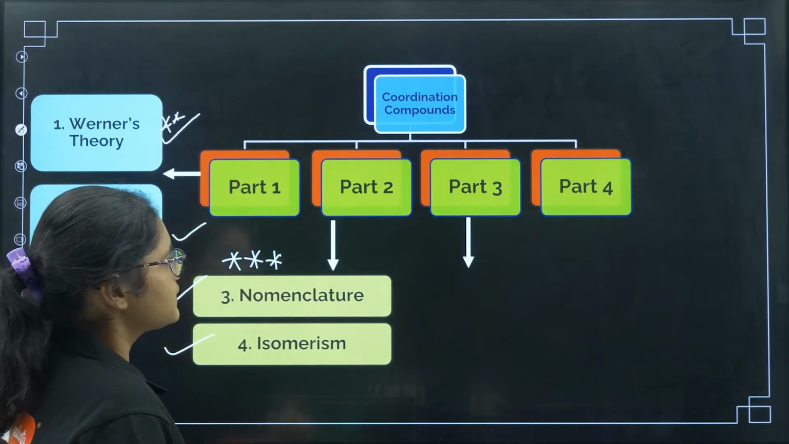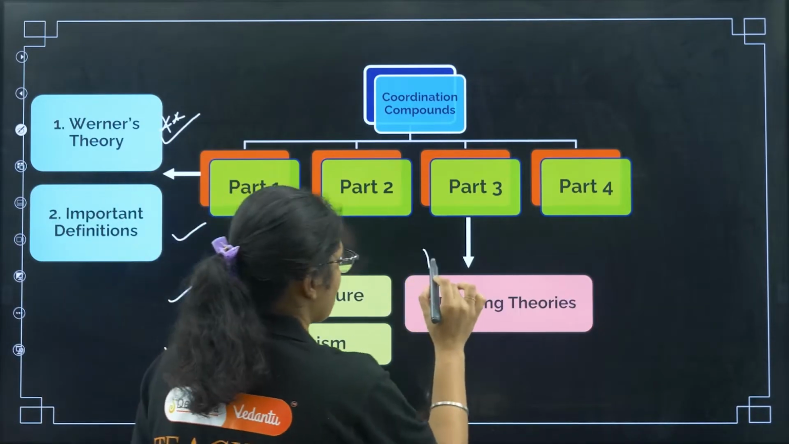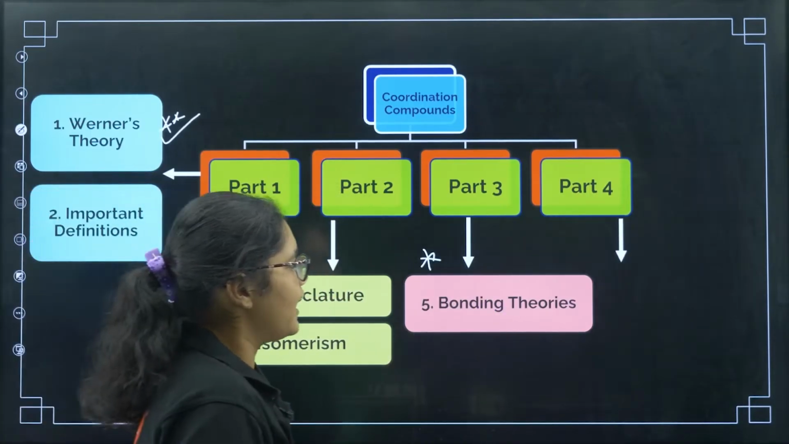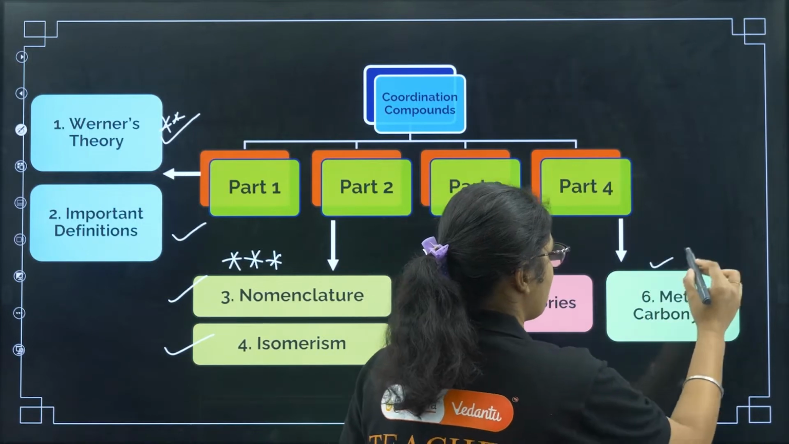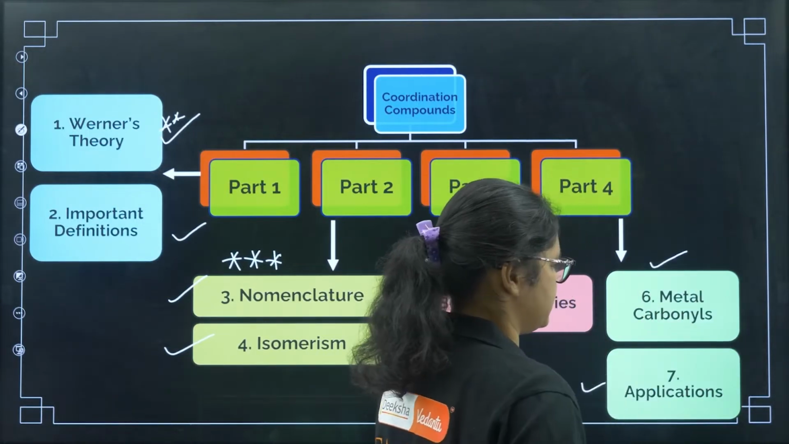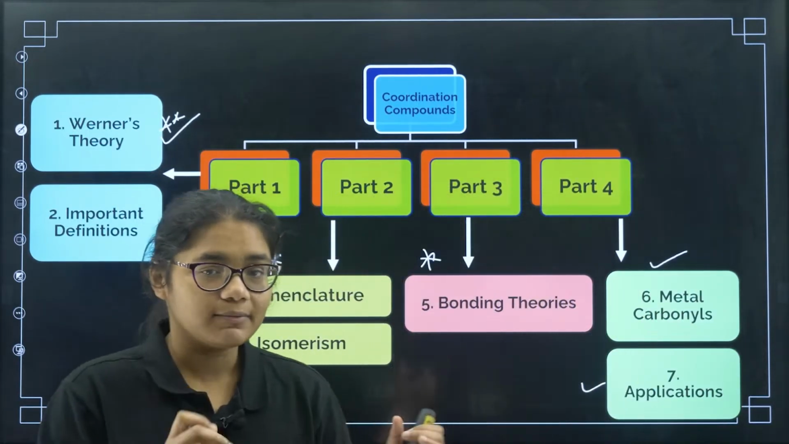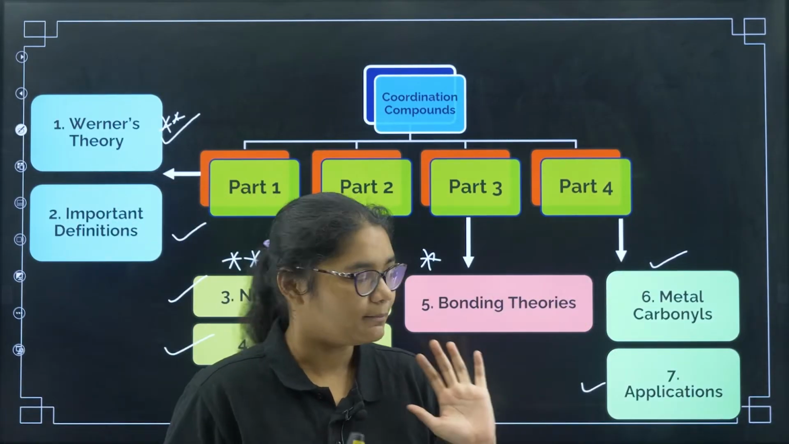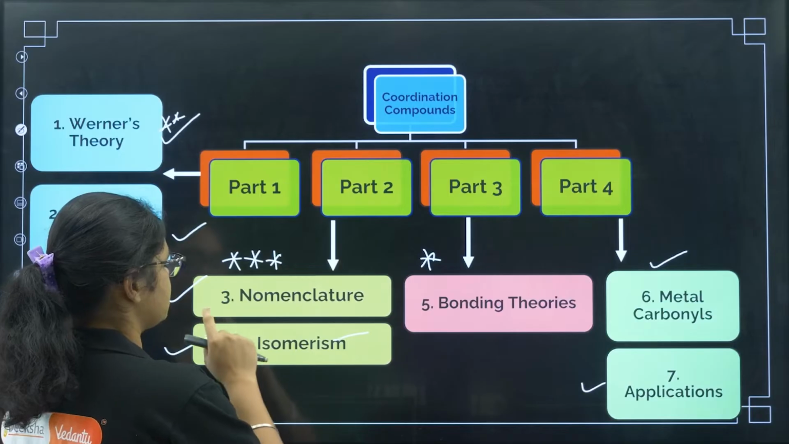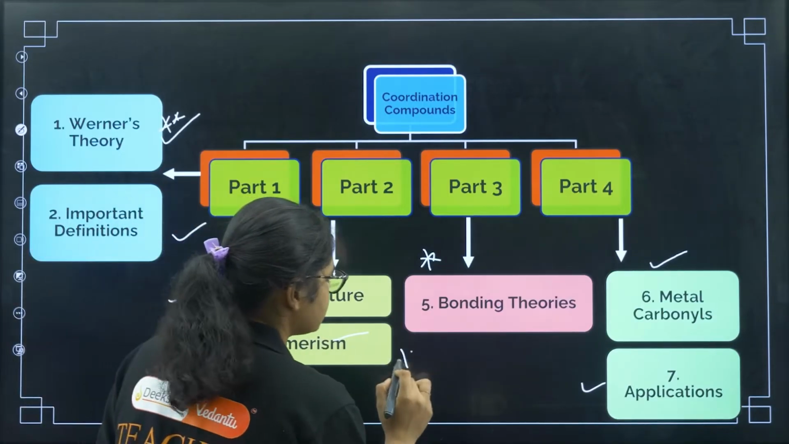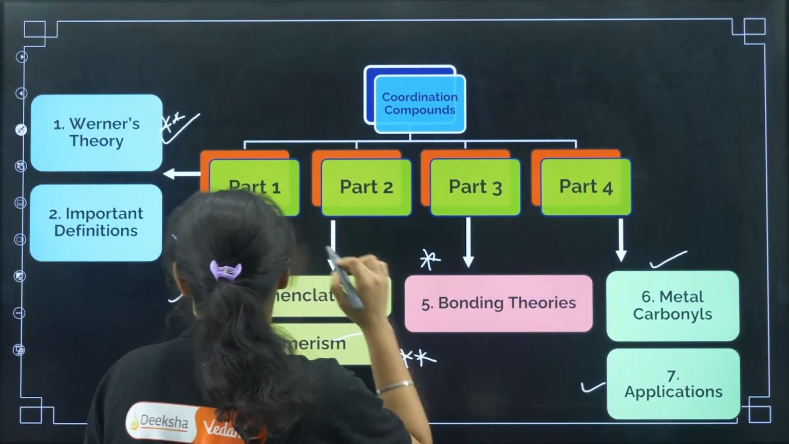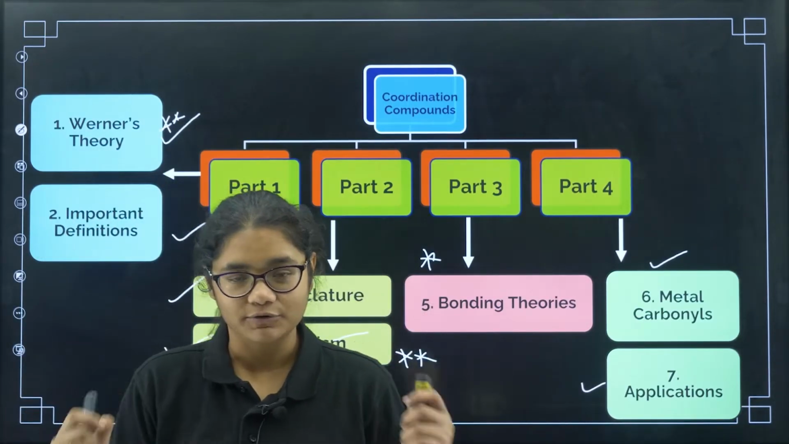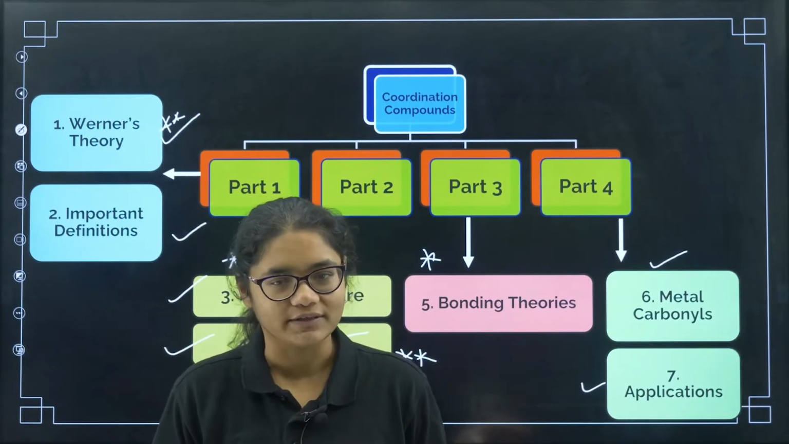Next, coming to part 3, we will be talking about bonding theory, again a very important topic, and then in part 4 we will be talking about metal carbonyls and application. That is not very important, but some questions have been asked in previous years also. But the most important topics are nomenclature, isomerism, bonding theories and Werner's theory. Important definitions, if you do not understand them, then you cannot solve any of these questions.